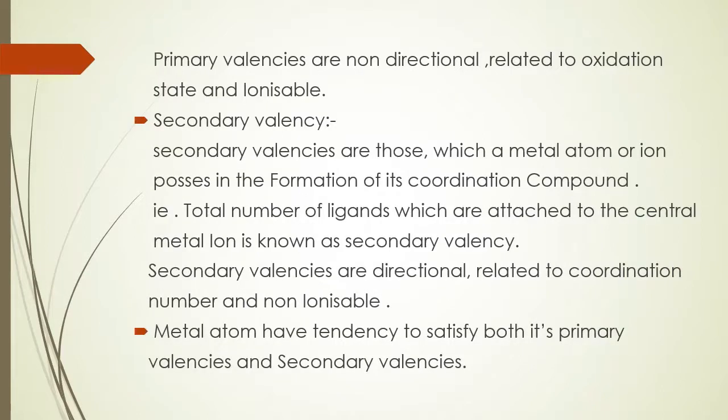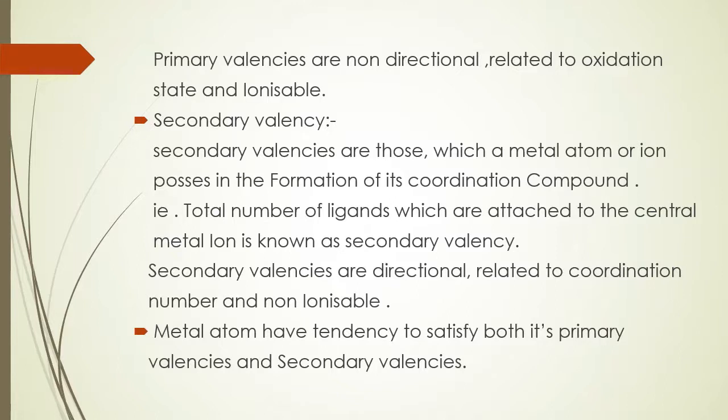Primary valencies are non-directional, related to oxidation state, and ionizable. Non-directional means they do not have a particular direction in space and do not show any particular geometry. Ionizable means they can be easily ionized, as AgCl on ionization gives Ag positive and Cl negative ions. Next one is secondary valency.